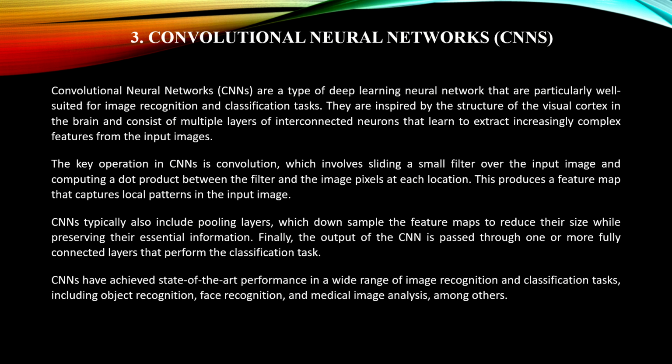CNNs also typically include pooling layers, which downsample the feature maps, reducing their size while preserving their essential information. Finally, the output of a CNN is passed through one or more fully connected layers that perform the classification tasks. CNNs have achieved state of the art performance in a wide range of image recognition and classification tasks, including object recognition, face recognition, and medical image analysis, among others.